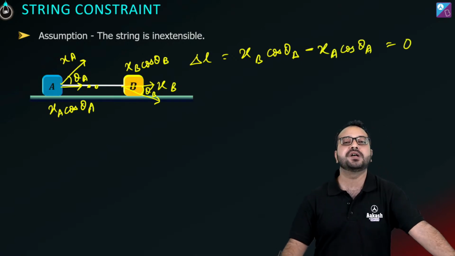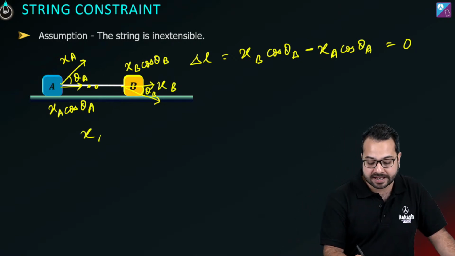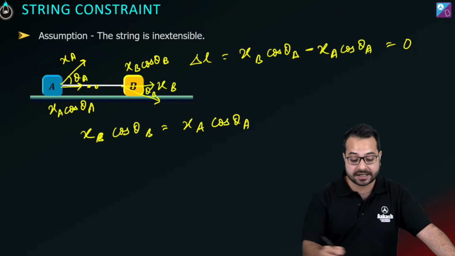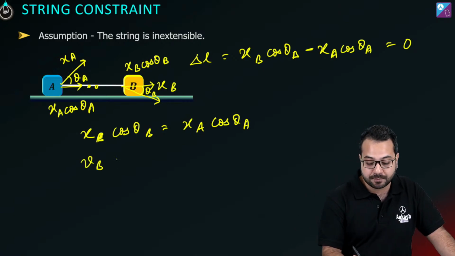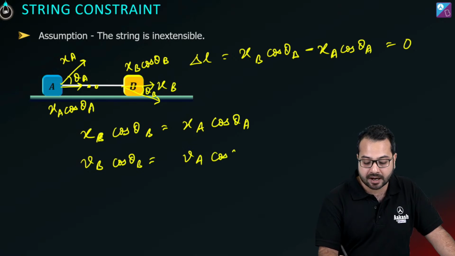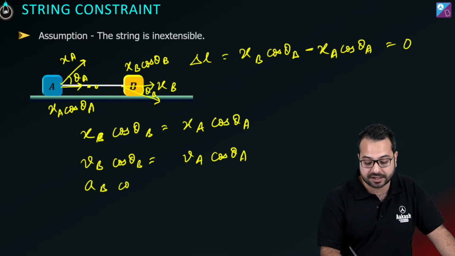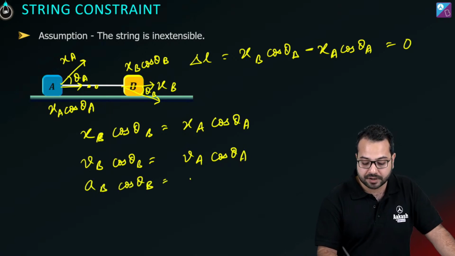And we know this is going to be equal to 0, which means xb cos theta b should be equal to xa cos theta a. And if we differentiate it once, we are going to get vb cos theta b equal to va cos theta a. And if we differentiate it again, we are going to get ab cos theta b is equal to aa cos theta a.